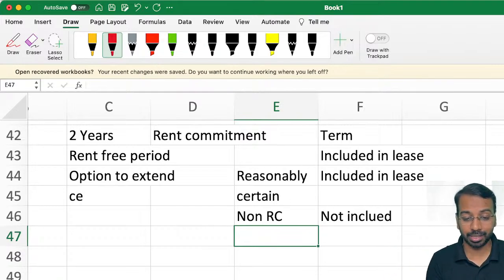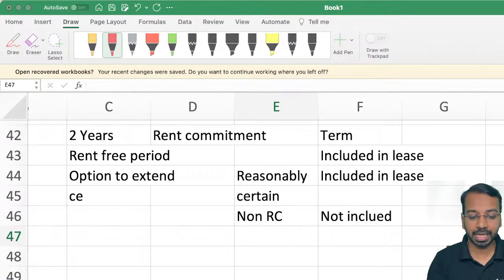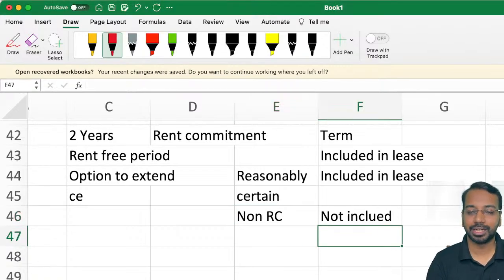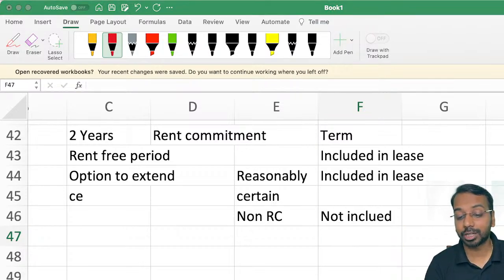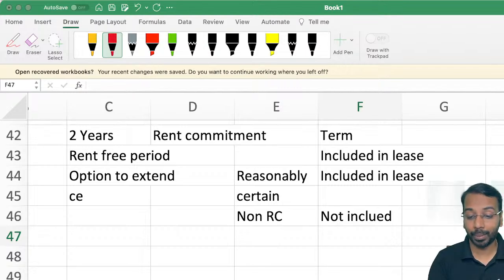Subsequently the lessee exercises that right. Now when the lessee exercises that right, what happens? Initially we said we did not include. Now I have exercised. Should I include or not? I should definitely include. So if it was initially not included, but now I have exercised that option, I should include that in the lease term. Similarly, if the option to terminate was initially included, but we do not exercise it at a later date, we did not terminate, so in that case also we will not consider that termination period.